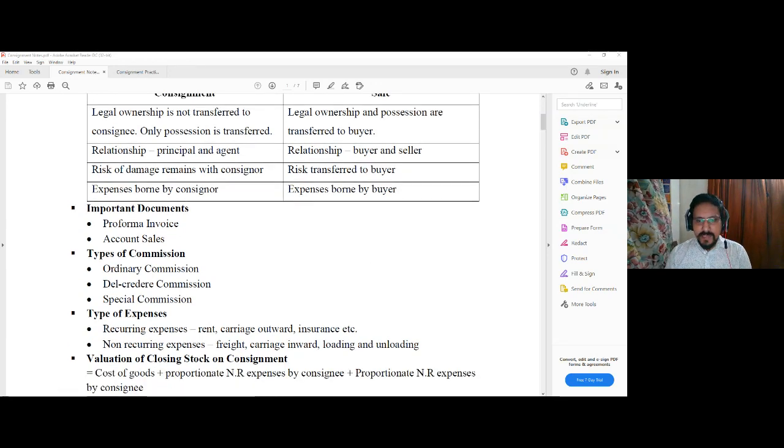Now, in case of consignment, basically two important documents are there.